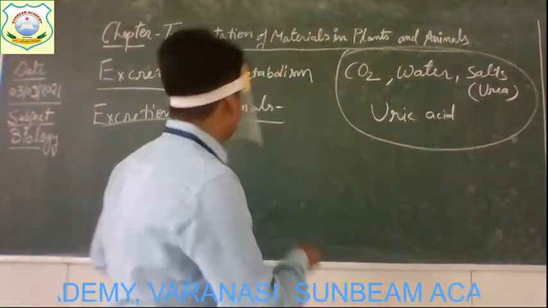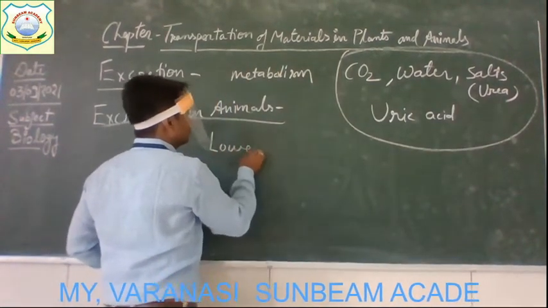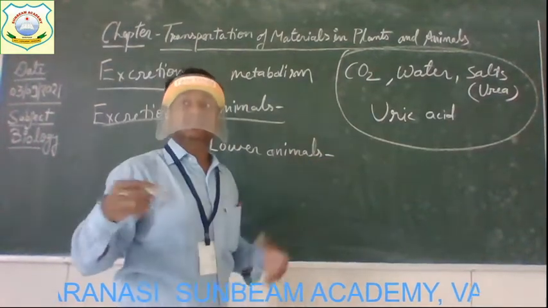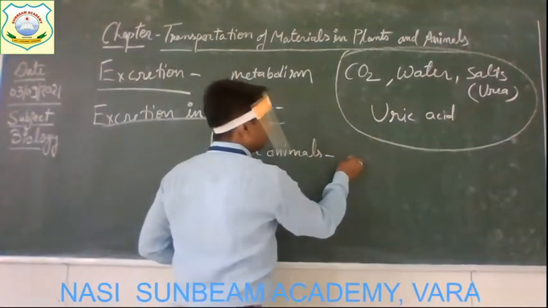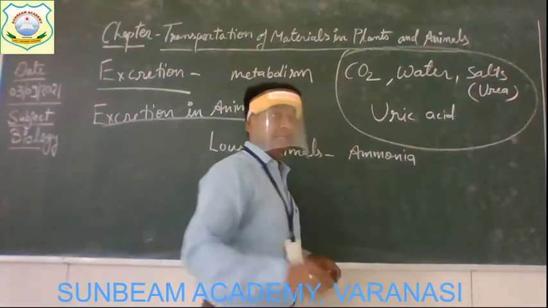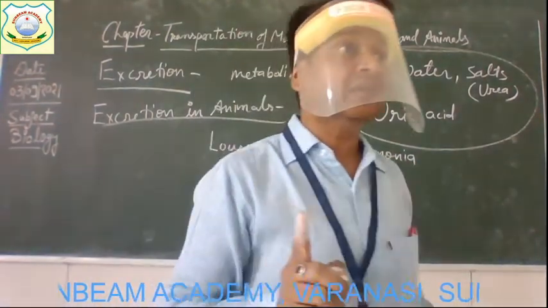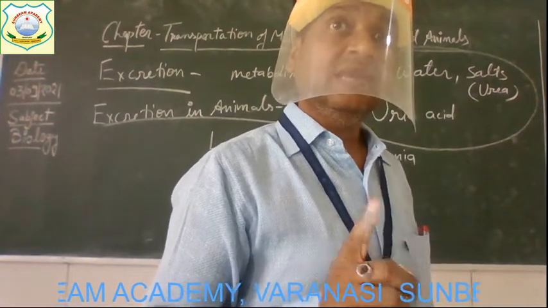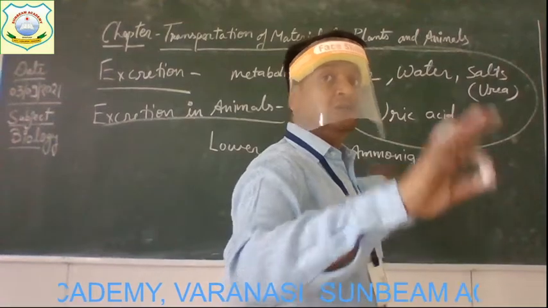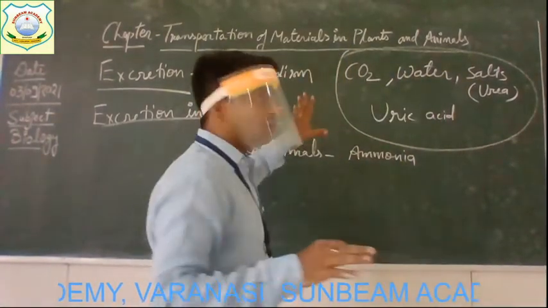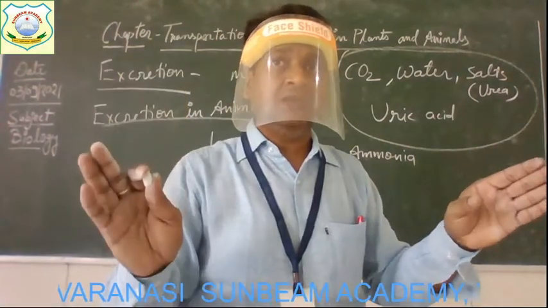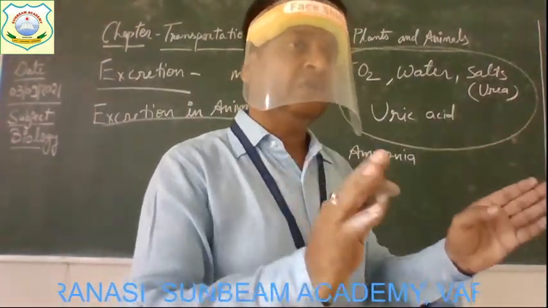Clear? So in lower animals, what is the waste product produced in the body? Ammonia is the waste material produced in their body. And it is removed from the body not with the help of any excretory organ like we have, as their body design is very simple and they are aquatic animals found in water.